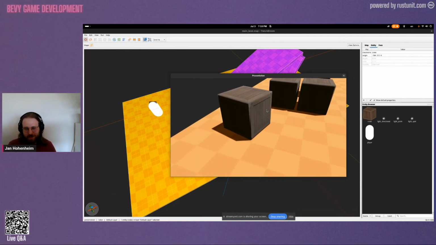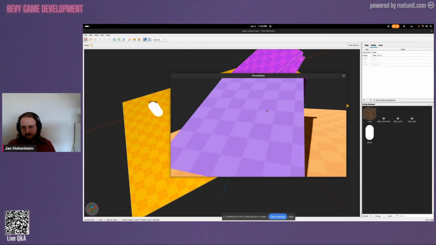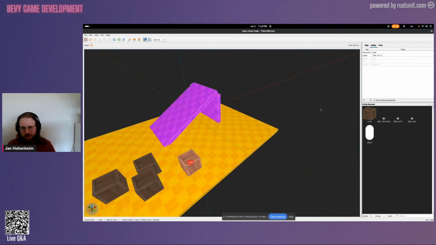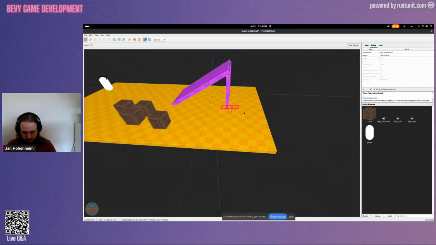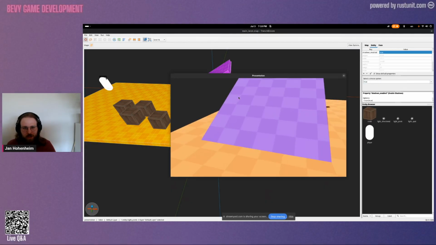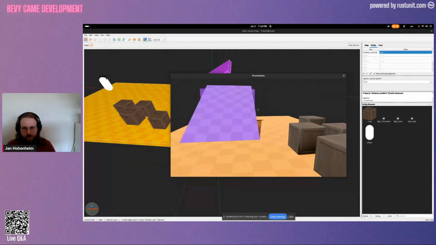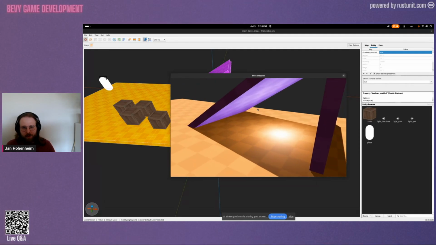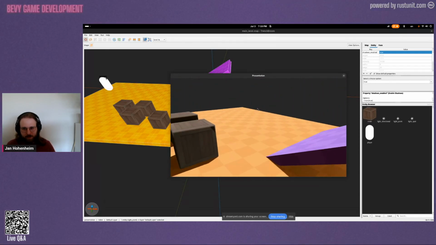But yeah, you can see now that it moved a bit. And finally, I can also place a point light, and I'll set it to show shadows. Again, reload, and there we have our very beautiful point light.